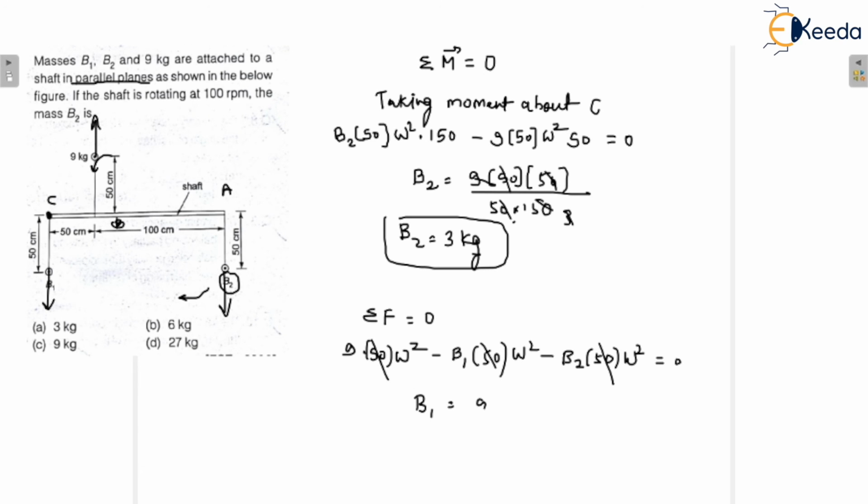So that is 9 minus 3, and it would be 6 kilogram. So 6 kilogram is the mass of B1, whereas 3 kilogram is the mass of B2. However, in the question the mass B2 is asked, so this would be the answer. I hope you understand the solution of that question. So thank you.